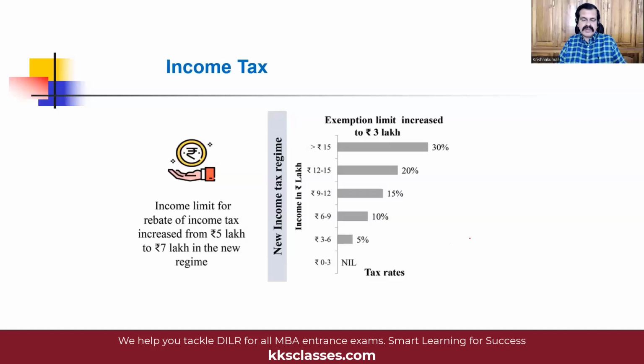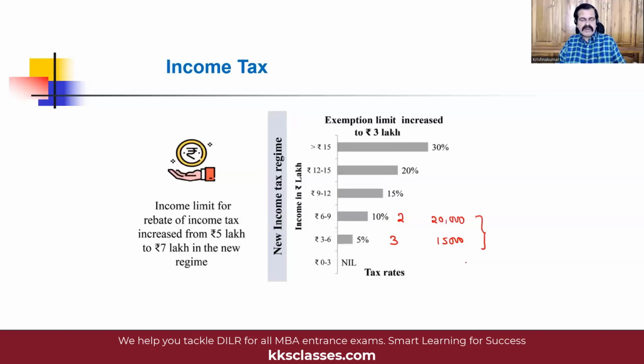Suppose another person has a total income of 8 lakhs in a year. Then for the first 3 lakhs, he does not pay any tax. Then for the next 3 lakhs of his income, he will pay 5% tax, 5% of 3 lakhs, which is 15,000 rupees. Now for the next 2 lakhs, mind you, we said his total income is 8 lakhs, it attracts 10% tax, which means 20,000. So his total tax liability would be 35,000.